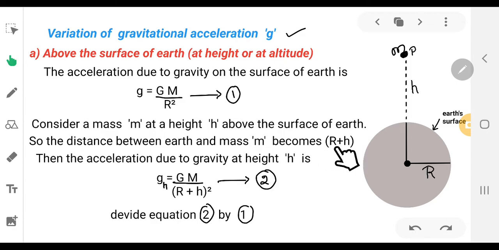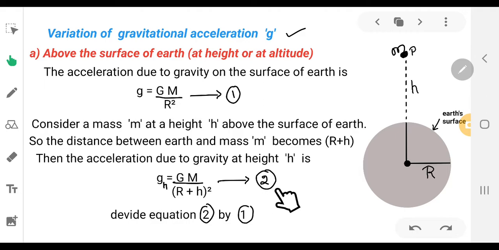So r plus h you have to substitute in place of the distance between the objects. Then acceleration due to gravity at height h is given by gh is equal to GM divided by r plus h the whole square. The distance between the earth and the object is r plus h.